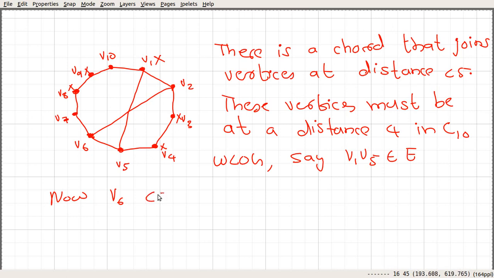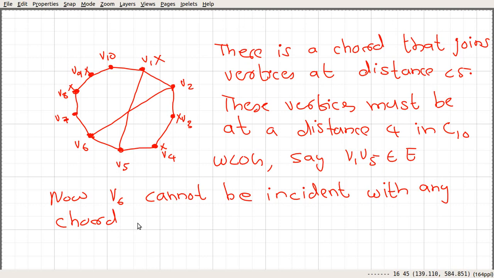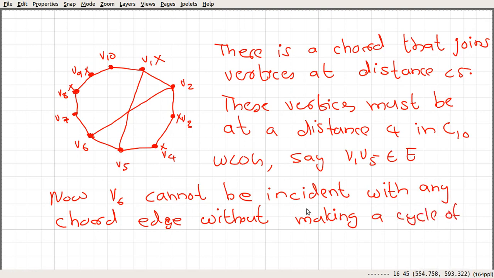Now V6 cannot be incident with any chord edge without making a cycle of length less than or equal to 4.